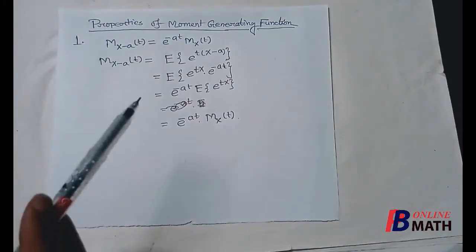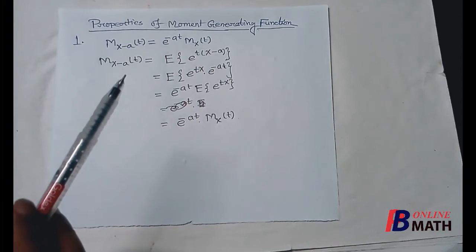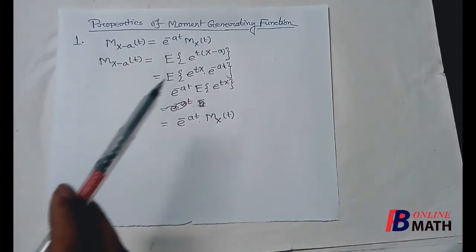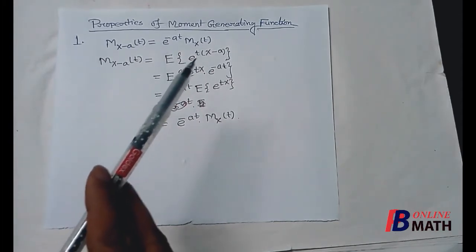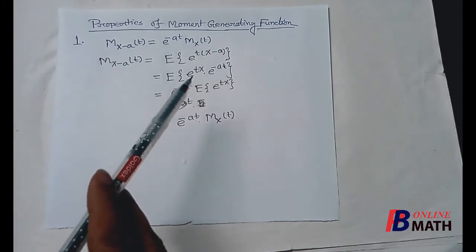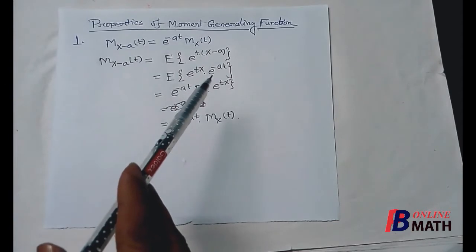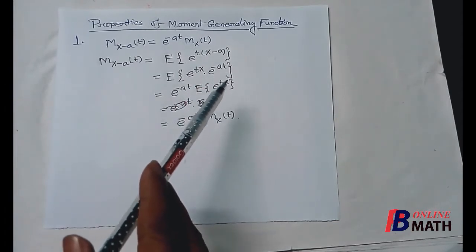The proof is very simple. The moment generating function about the point x equal to a is equal to the expectation of e to the power t into (x minus a), and this can be written as e to the power tx multiplied by e to the power minus at.